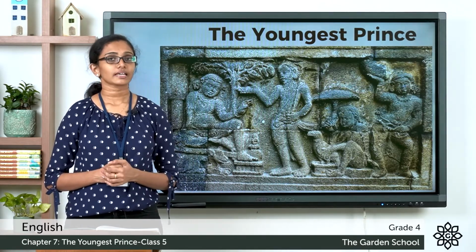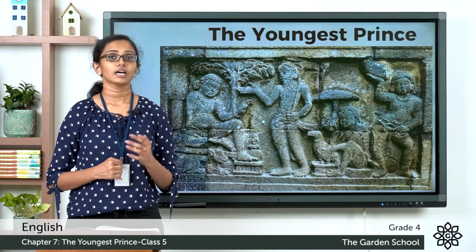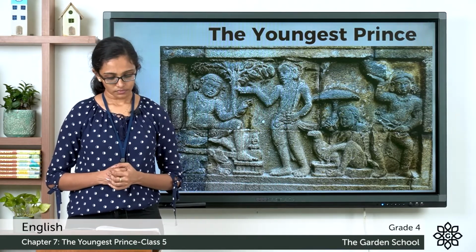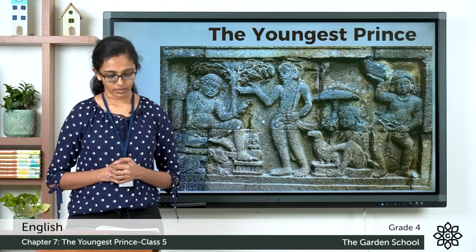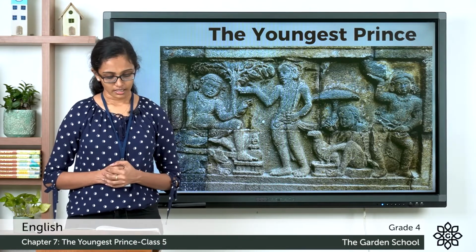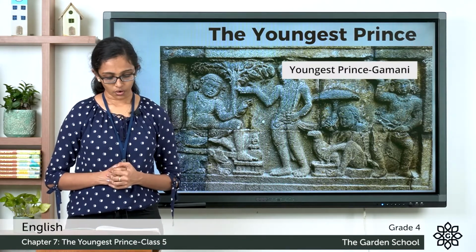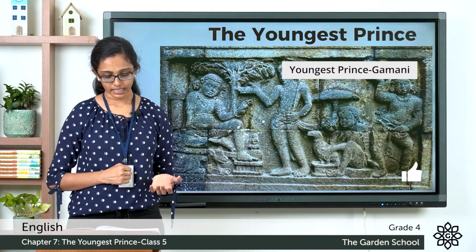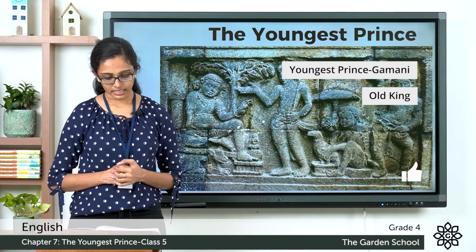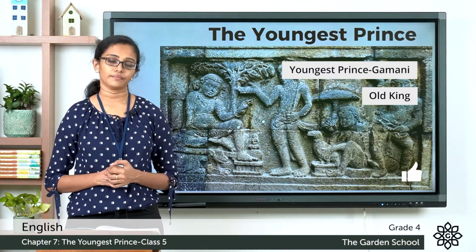So let's move on to the next scene. Here the setting is the market scene. So the narrator is describing the setting. The narrator says, the prince follows his teacher's advice. The king trusts his youngest son and is glad to assign these duties to him.